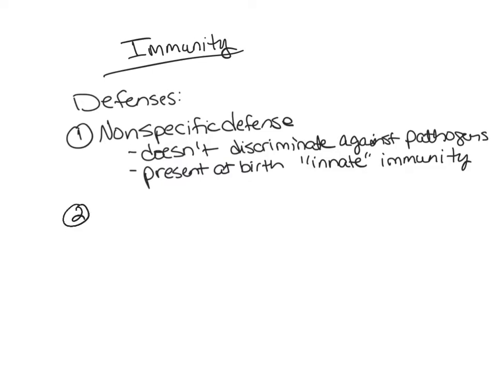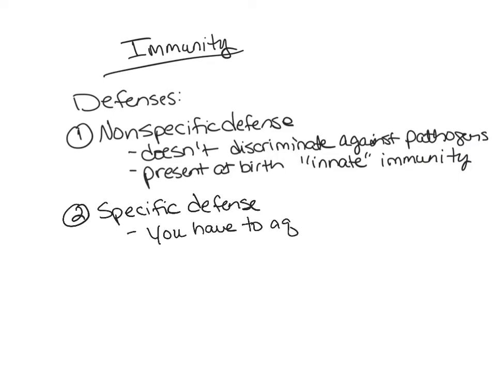The second type of defense is called specific defense. With this type of defense, you're not born with it. You have to acquire it. In order to acquire it, basically what you're doing is coming in contact with a particular pathogen, and then you're building up an immunity against it. Sometimes we'll call this adaptive immunity, because in order to survive, you have to adapt to whatever pathogen it is that's trying to attack your body.